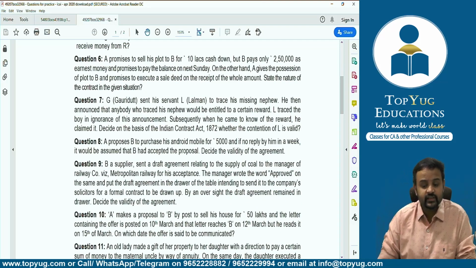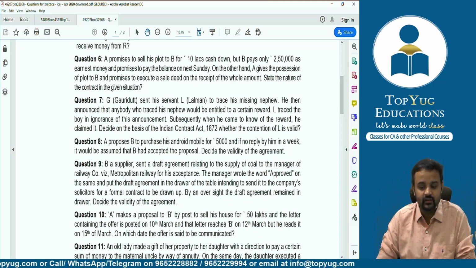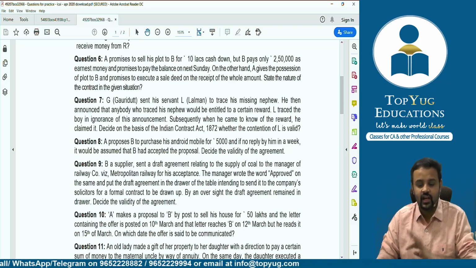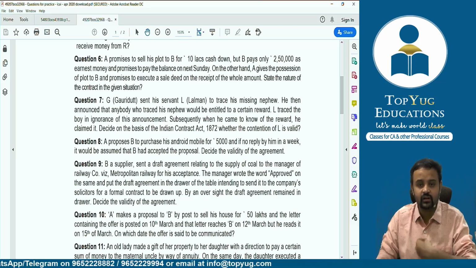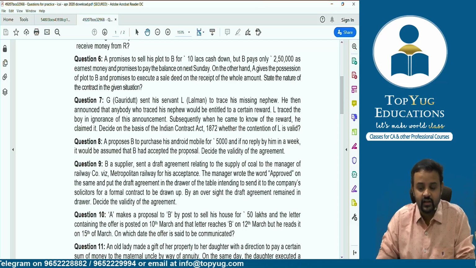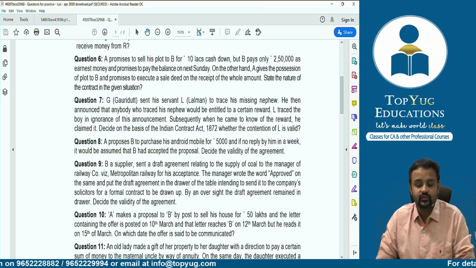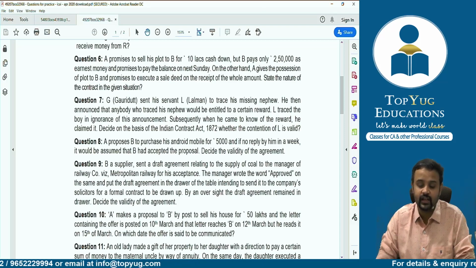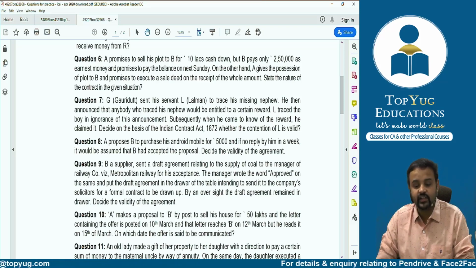A promises to sell his plot to B for rupees 10 lakhs cash down. Okay, so he says, I'll pay you immediately at one go, completely rupees 10 lakhs. But B pays only rupees 2,50,000 as earnest money and promises to pay the balance on next Sunday. On the other hand, A gives the possession of the plot to B and promises to execute a sale deed on the receipt of the whole amount. State the nature of agreement.